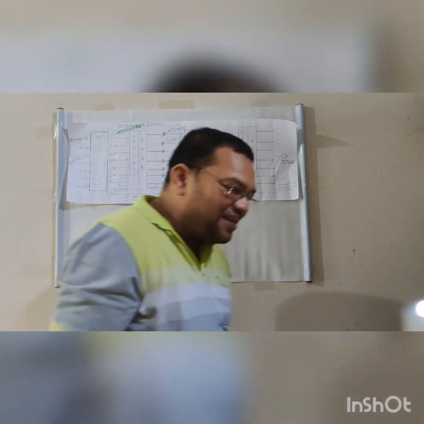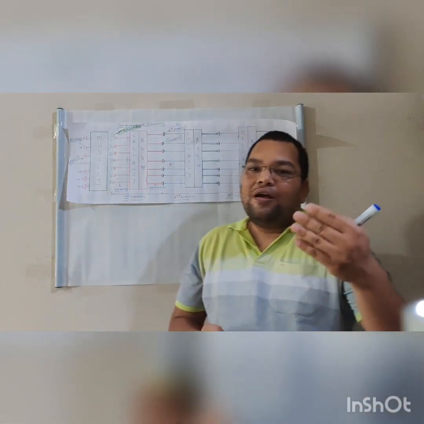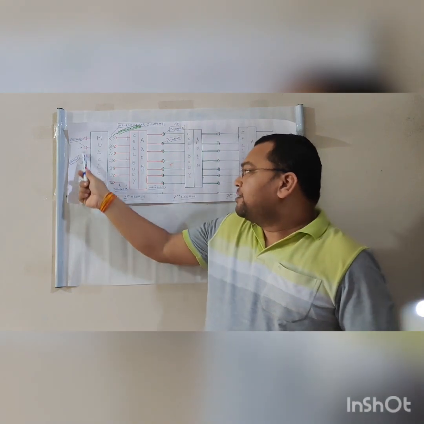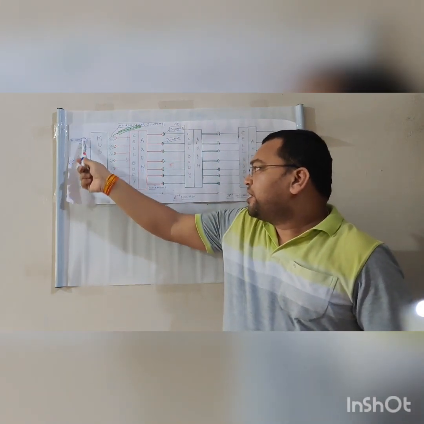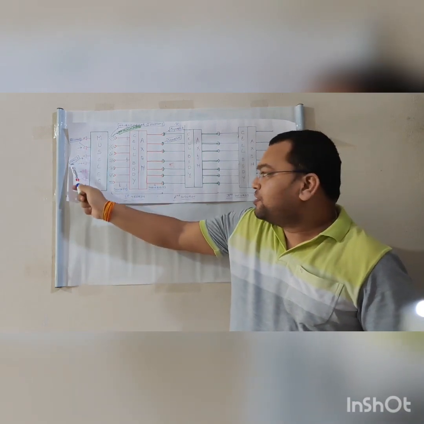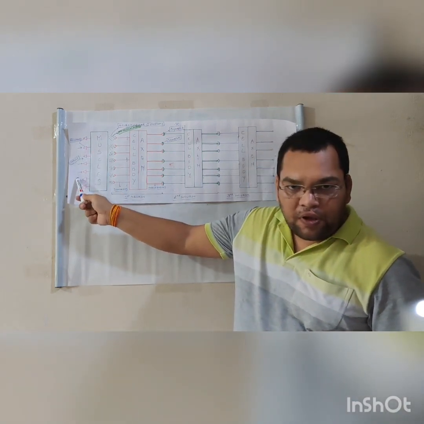I told you the receptors are those cells which receive the stimuli from the environment. The stimulus is the response from the outer environment to us. So these pink color cells which I drew here are the receptors, and the receptors receive the stimuli.